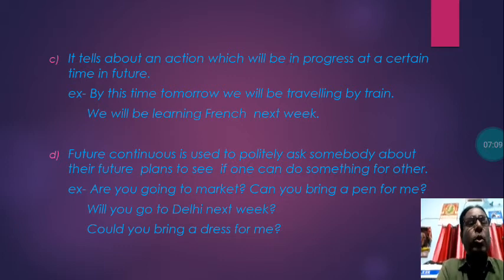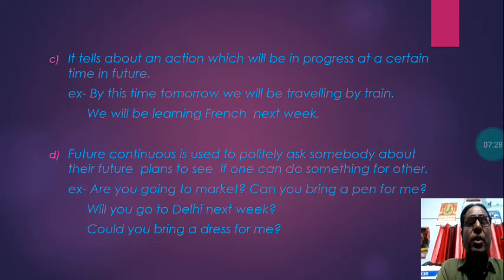By this time tomorrow, we will be traveling by train. We will be learning French next week. So this is showing what? An action in progress at a certain time in the future.